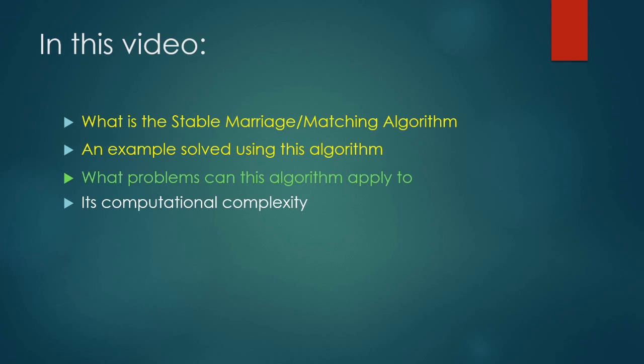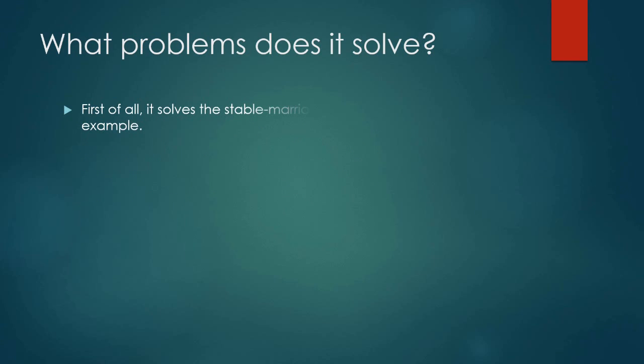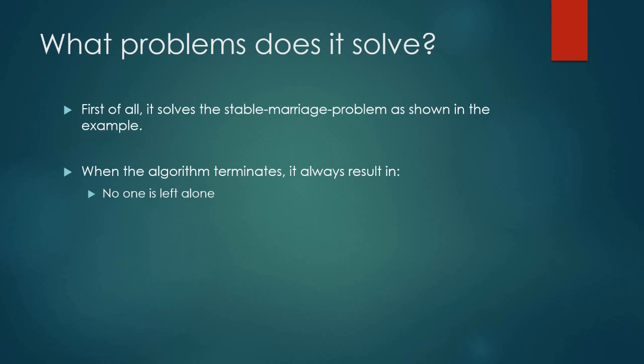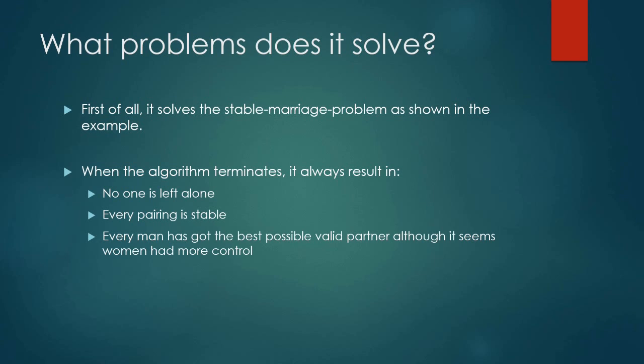Okay, now I'm going to talk about what kind of problems the stable matching algorithm can apply to. First of all, the stable marriage problem, of course, as shown in the example. We got everyone a stable marriage. As I mentioned before, it also guarantees every man has got his best possible stable match. Why? Because men are the ones who proposed, who made the move.